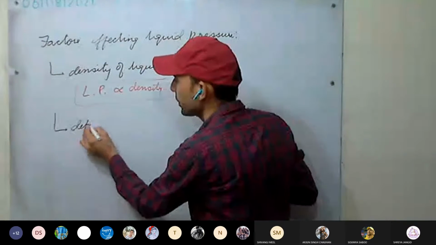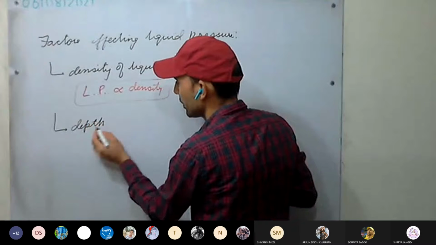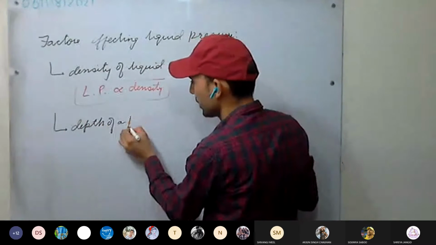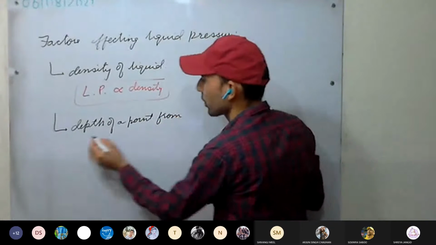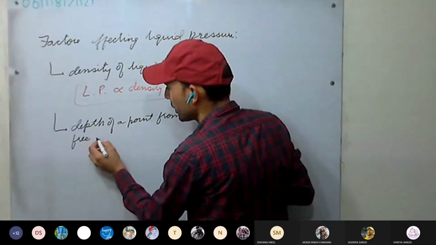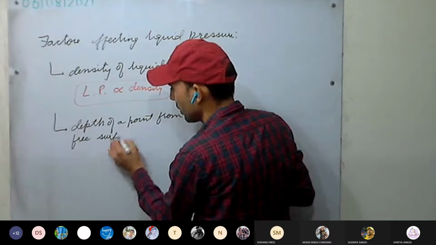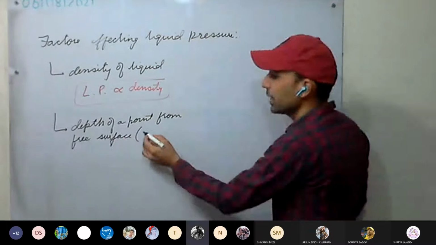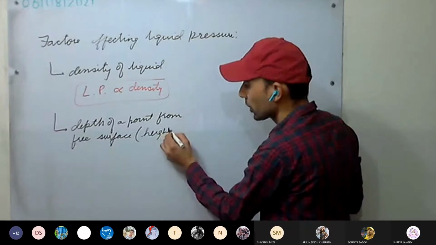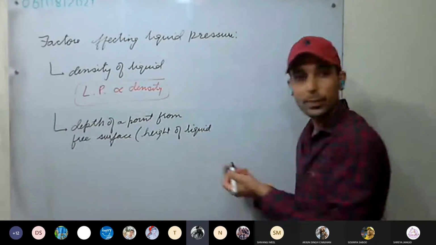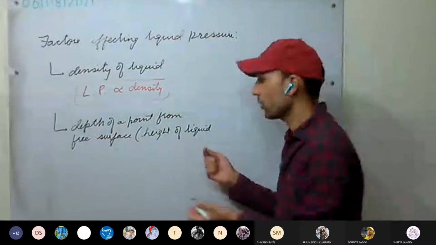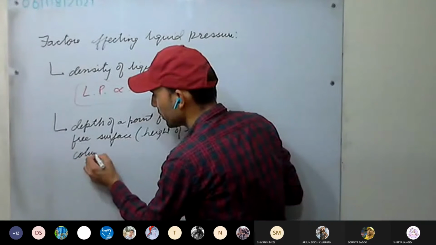Second, depth of a point from the free surface, or we can say height of the liquid column. Here it can be any liquid.